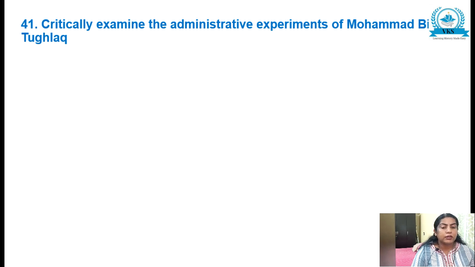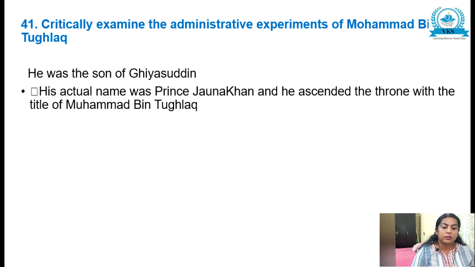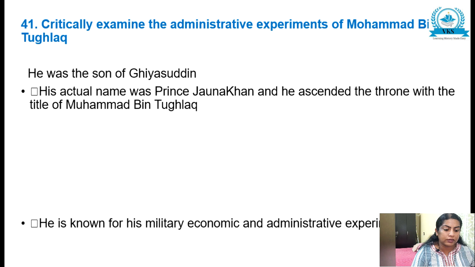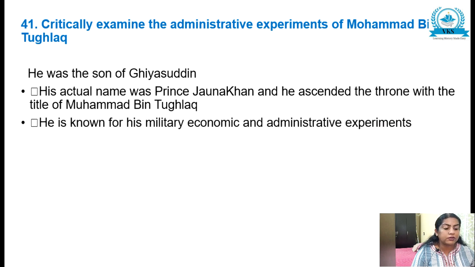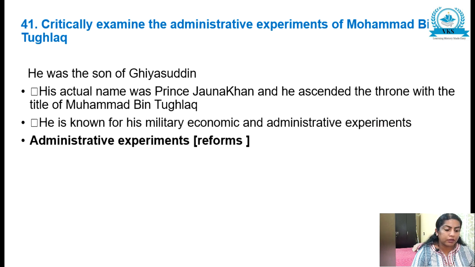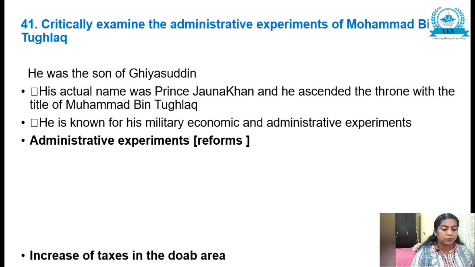41st question, critically examine the administrative experiments of Muhammad bin Tughlaq. So basically you write an introduction. He was the son of Ghiyasuddin Tughlaq and his actual name was Prince Jauna Khan, and he ascended the throne with the title of Muhammad bin Tughlaq. He is known for his military, economic, and administrative experiments. So let us see what are the administrative experiments done by Muhammad bin Tughlaq.